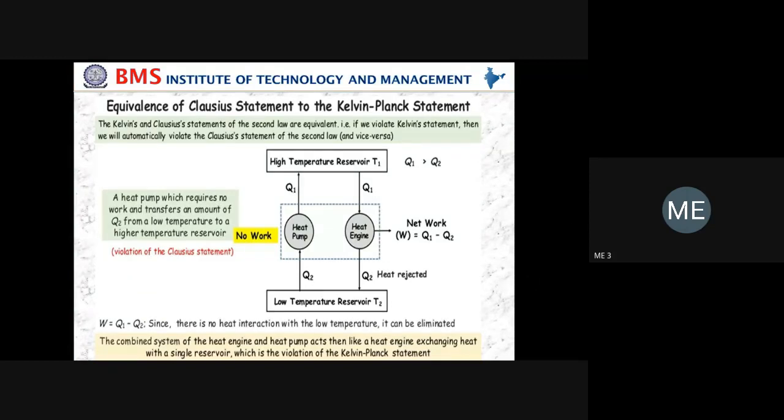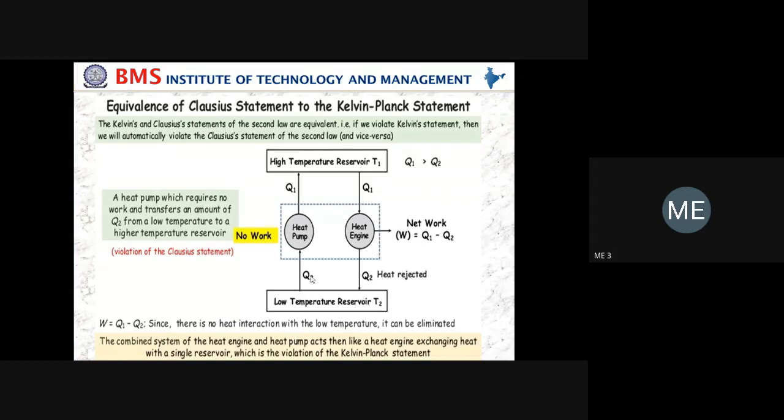Every time they used to ask in the exam how the Clausius statement violates the Kelvin-Planck statement and how the Kelvin-Planck statement violates Clausius statement. The diagrams are most important. So first you have to draw the diagram correctly, showing all the details. Okay, you first analyze the diagram.